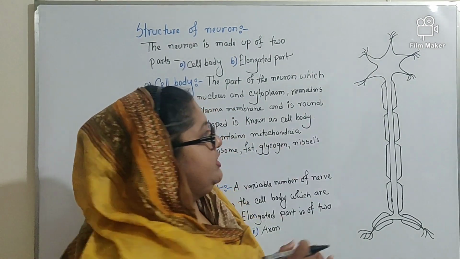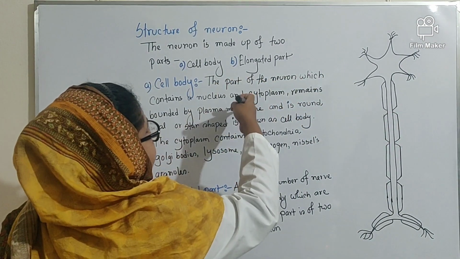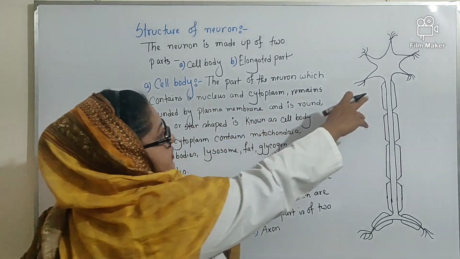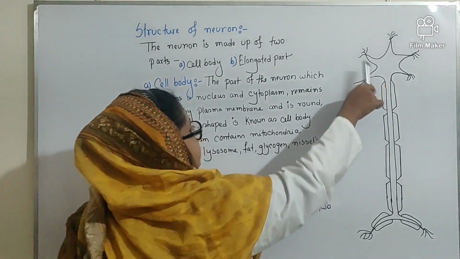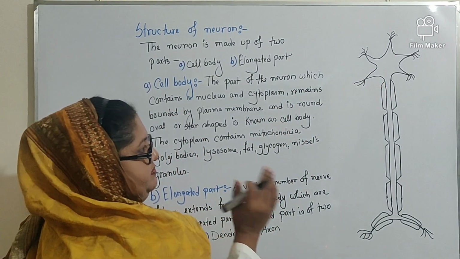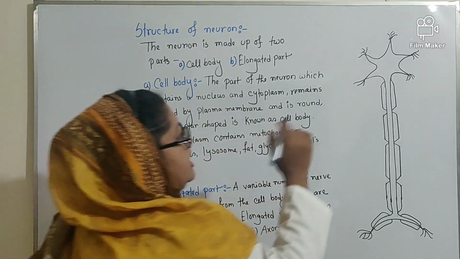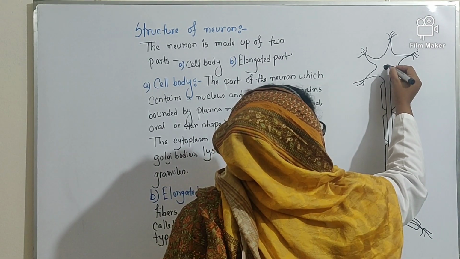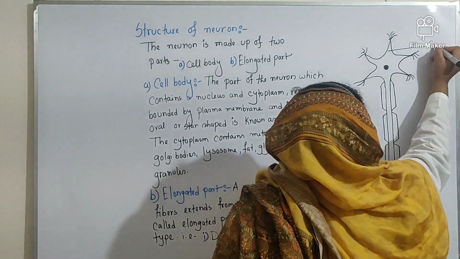And this is the cell body. You know, it is the part of neuron which contains nucleus and cytoplasm and remains bounded by plasma membrane. This cell body is bounded with the help of this plasma membrane. It may be round, oval or star shaped. Okay, so this is called cell body. Now I will draw the nucleus. So this is the cytoplasm.